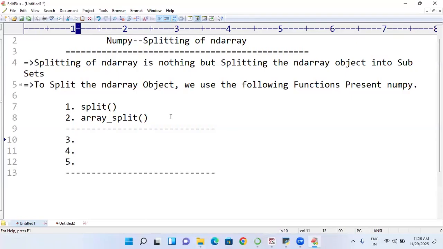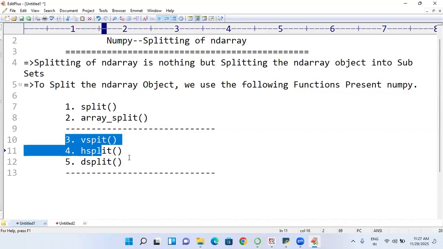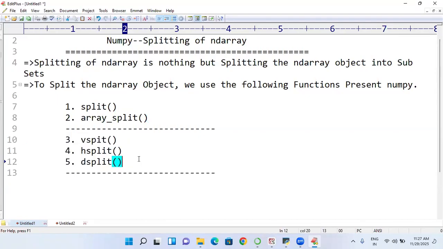Next, for 2D, we are going to apply vsplit. Vsplit. Next is hsplit. Hsplit. Next is dsplit. Dsplit. These are for 1D, and these are for 2D. How many splitting mechanisms are there? Totally 5. Number 1, split, array_split, vsplit, hsplit, dsplit.